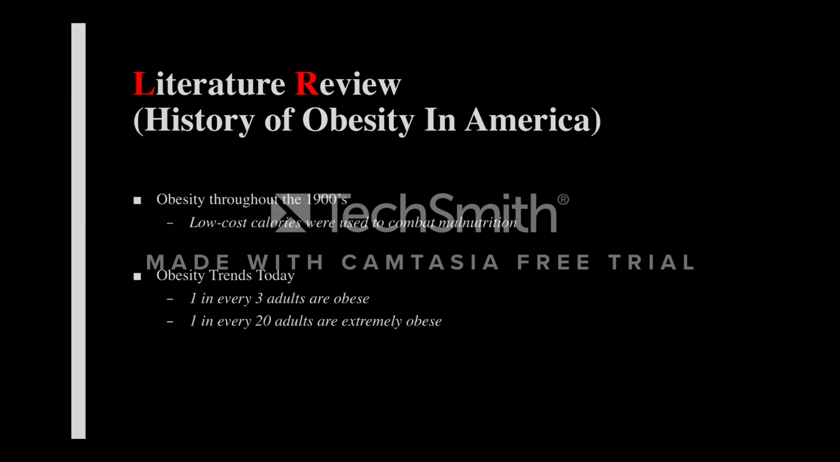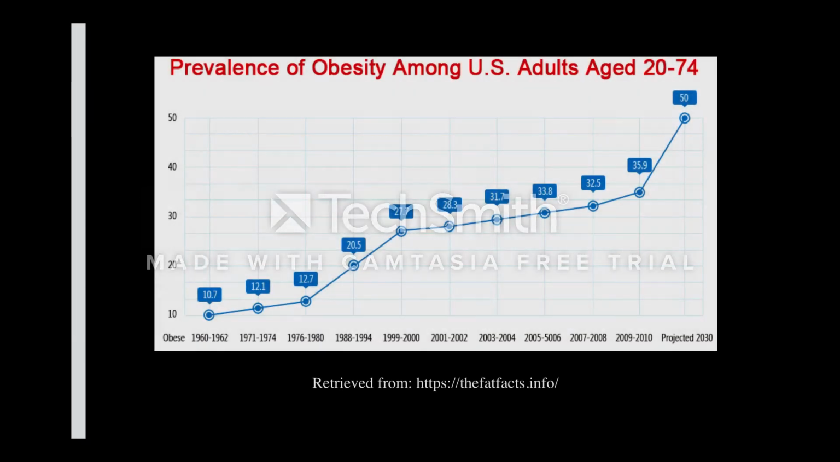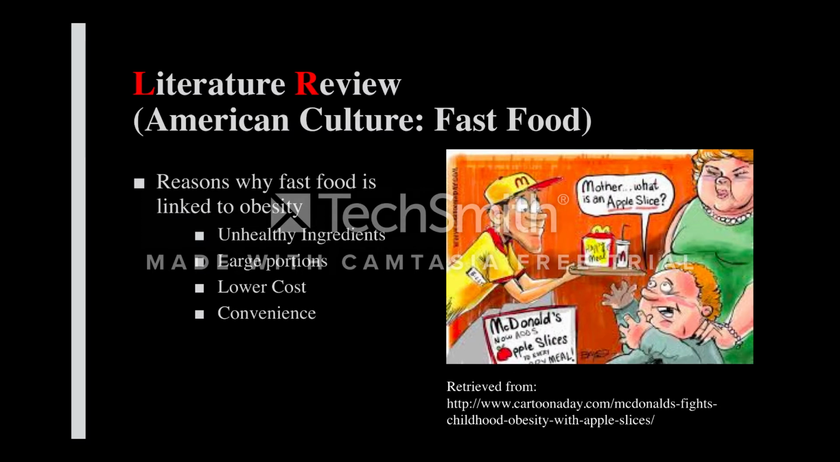As you can see, this graph shows obesity among US adults starting in 1960. As the years progressed, obesity rates in America have steadily increased. The obesity rate is projected to be at 50% by the year 2030 if no change takes place. And although genetics can play a role in obesity, many obese cases are due to poor eating habits.